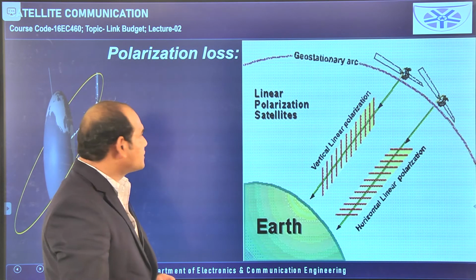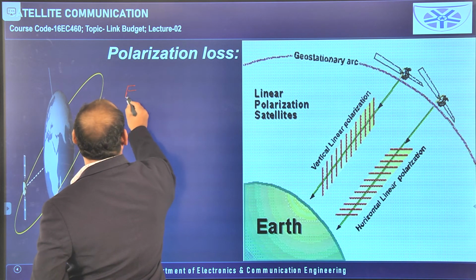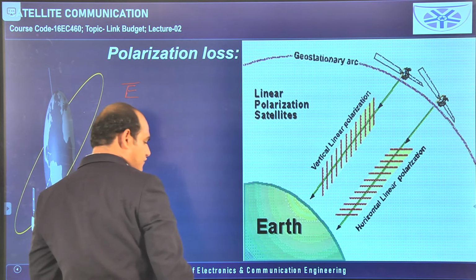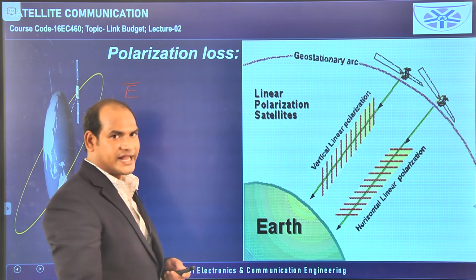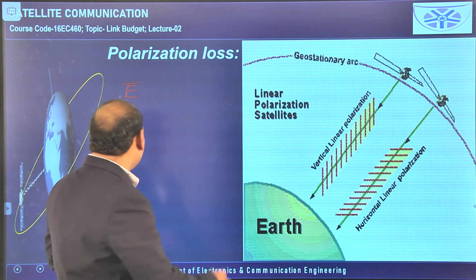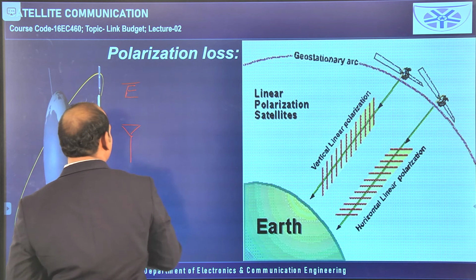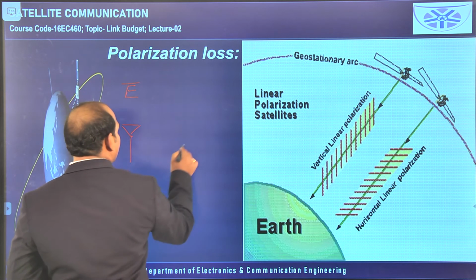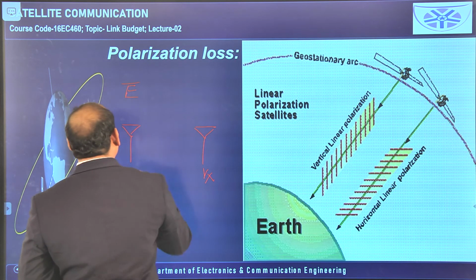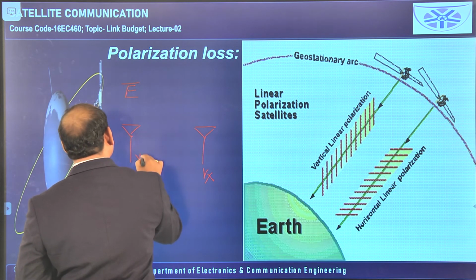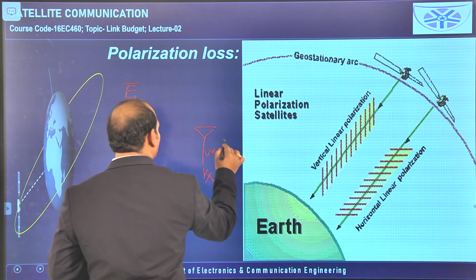Now, polarization loss. We all know about polarization: it tells about the orientation of the electric field. The orientation of the electric field is taken as the polarization. In general, we are dealing with two antennas. For example, the transmitting antenna is this one and the receiving antenna is this one, and both are vertically polarized.